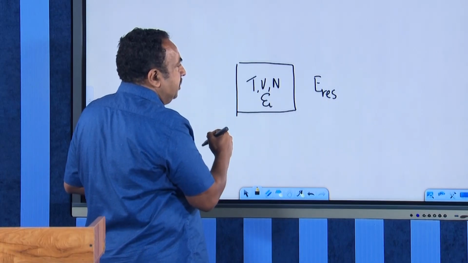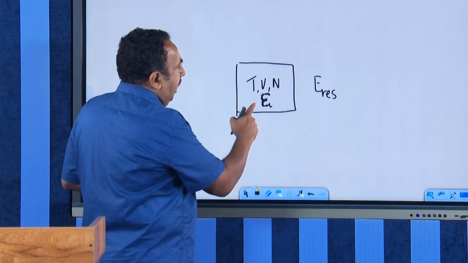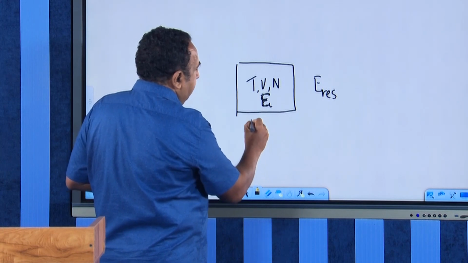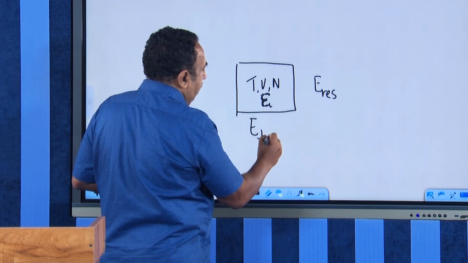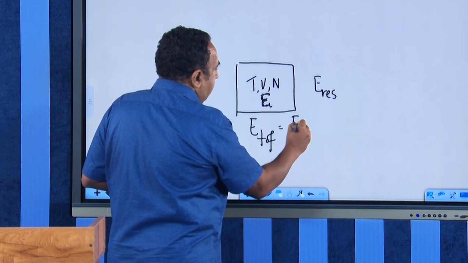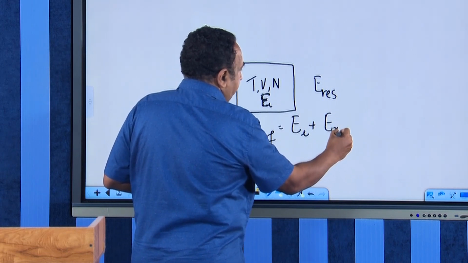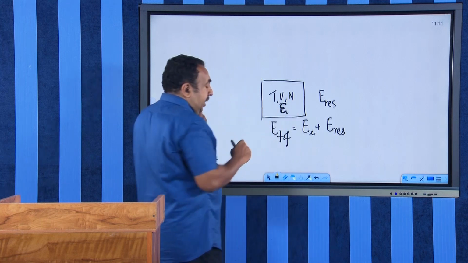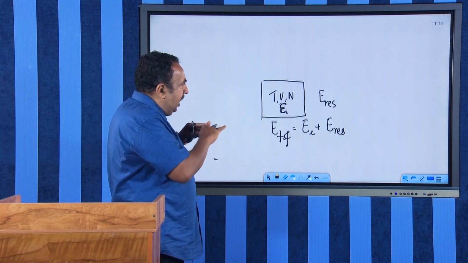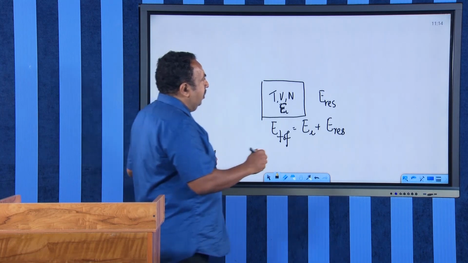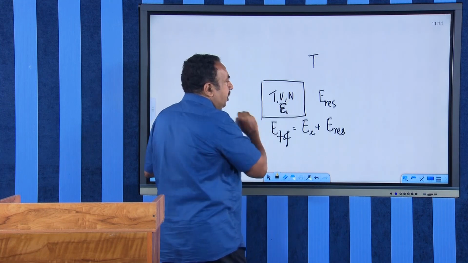Capital E I is the energy of the system. Therefore, the total energy of the system plus reservoir, E total, will be equal to EI, the system energy, plus the reservoir energy. When the system is exchanging energy with the surroundings, you will have a thermal equilibrium. Thermal equilibrium means the temperature of the surroundings and the temperature of the system will be equal.